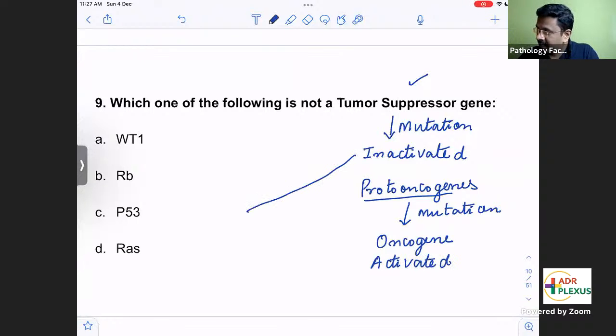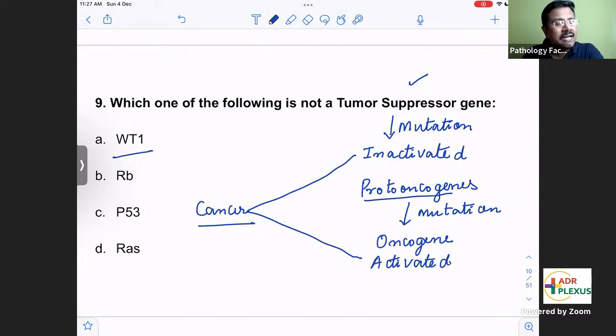So the ultimate end result is cancer formation. So in a cancer, tumor suppressor genes will be in an inactivated state and oncogenes will be in an activated state. The commonest tumor suppressor genes, definitely all of us should know.